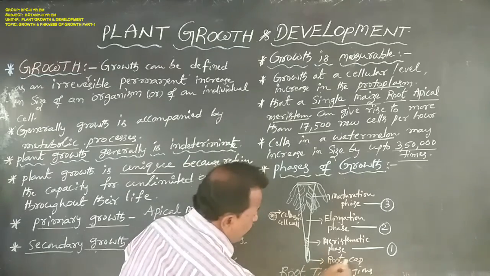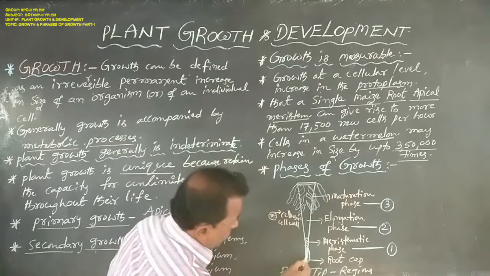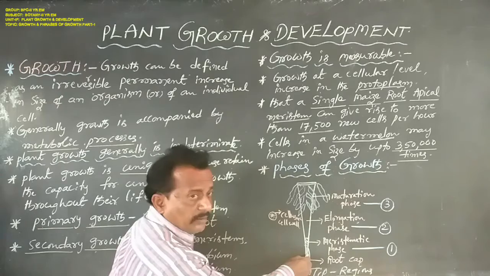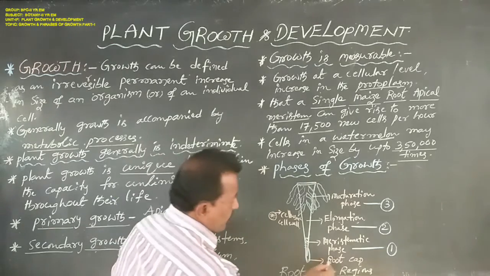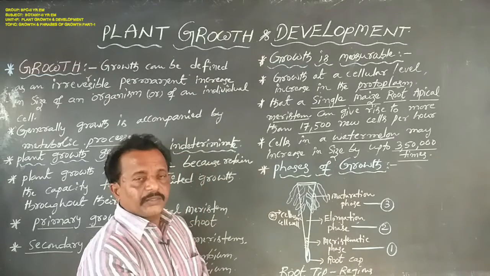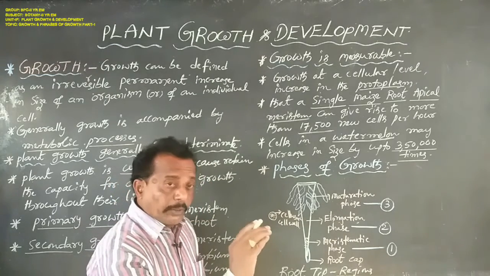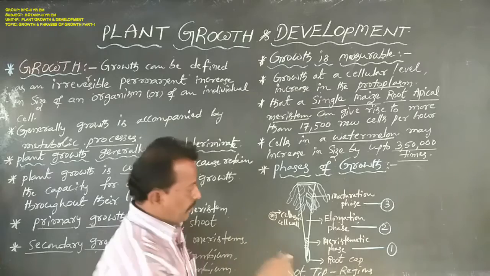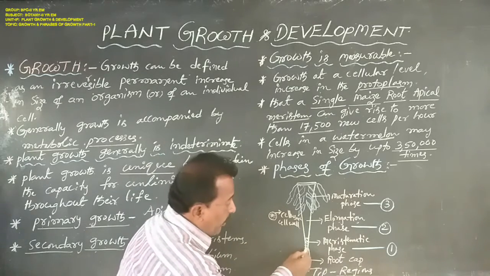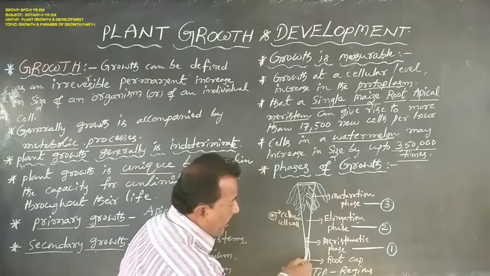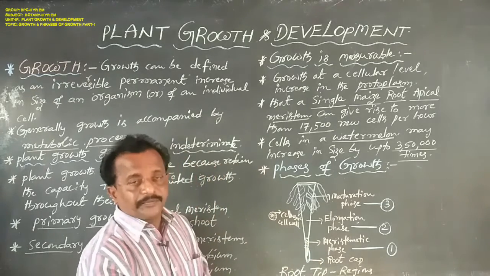What is the meaning of root cap? This is a root tip. The root tip or root apex is surrounded by a thimble-like or cap-like structure, which is called the root cap.